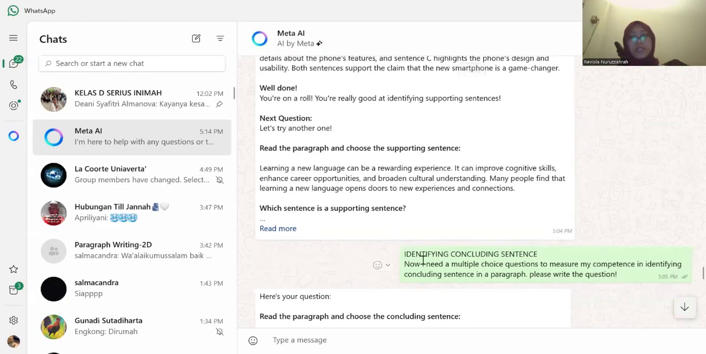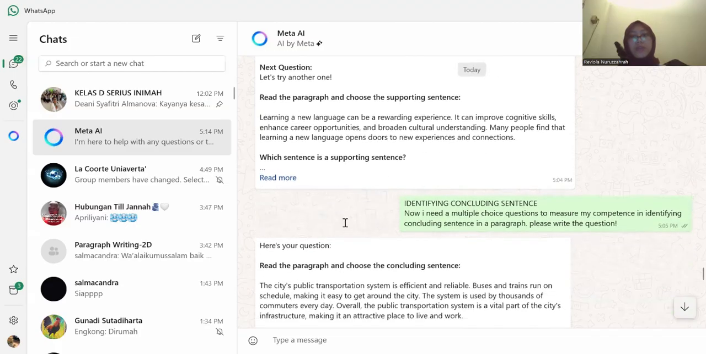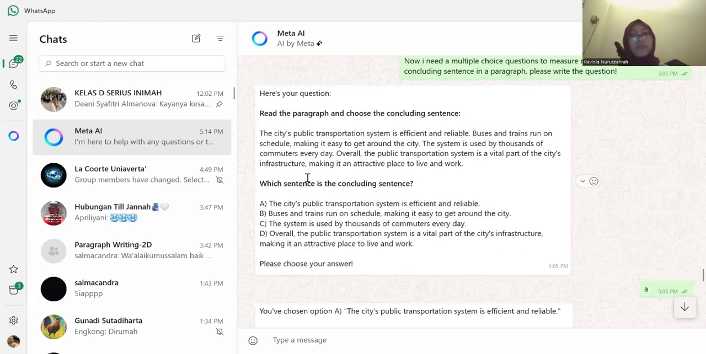Okay, next prompt is identifying concluding sentence. Now I need multiple choice questions to measure my competence in identifying a concluding sentence in a paragraph. Please write the question. He gives me questions and I must choose the right concluding sentence.